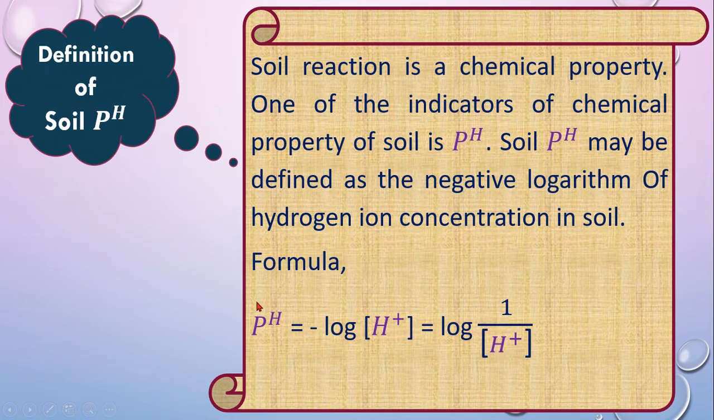If you first memorize the formula, then you can easily write down the definition, which is: soil pH may be the negative logarithm of hydrogen ion concentration. This one is called hydrogen ion concentration.